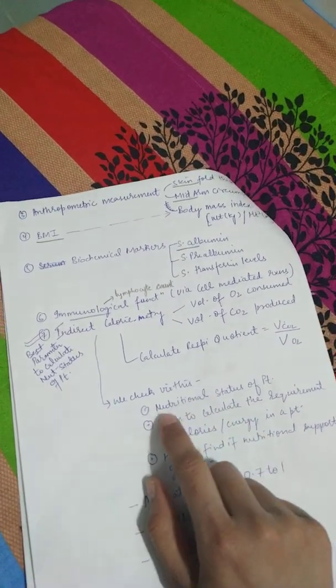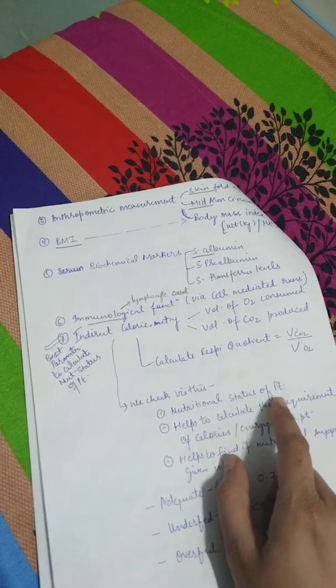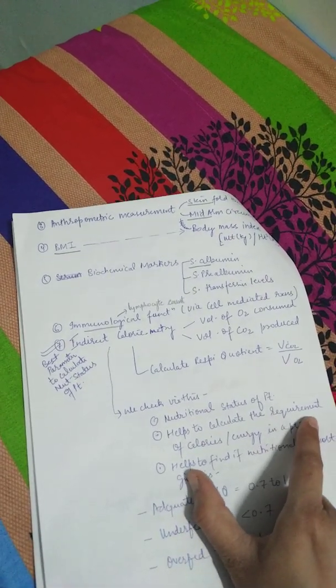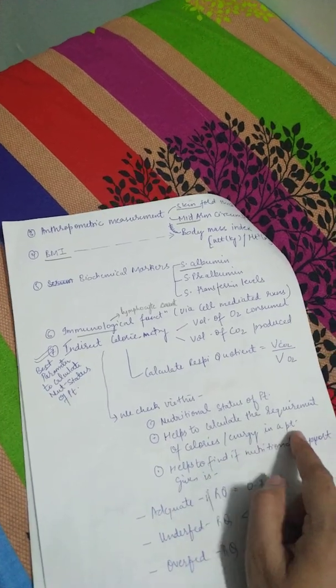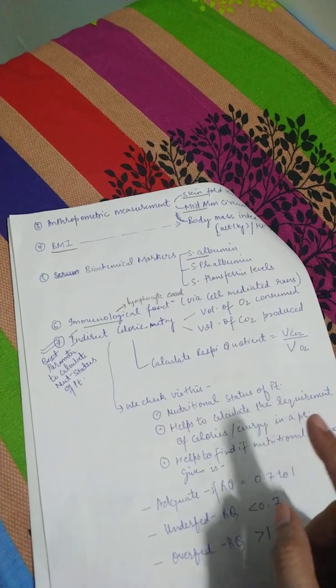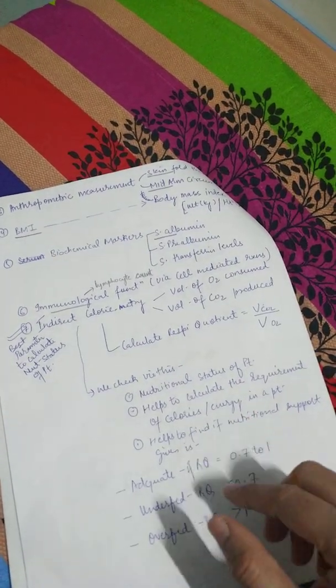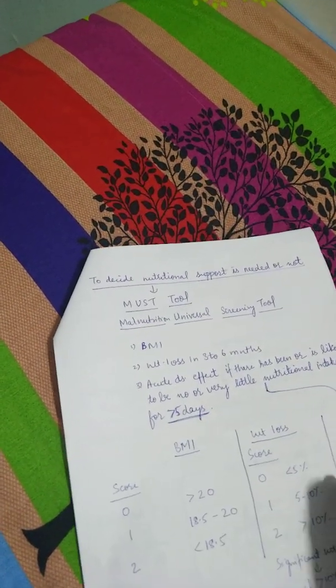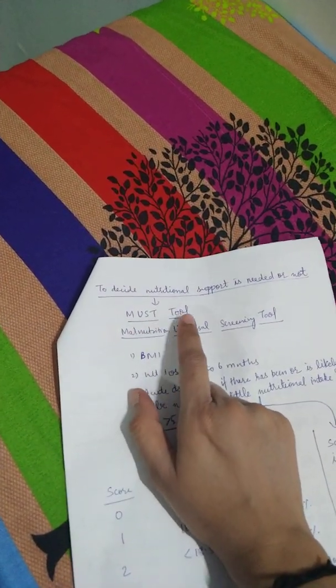So through the respiratory quotient we check the nutritional status of the patient, and it will also help us calculate the calorie requirement of this patient, and find out whether nutritional support has to be given to this patient from outside or not. Easy enough. Now we go to another thing, that is a must tool.